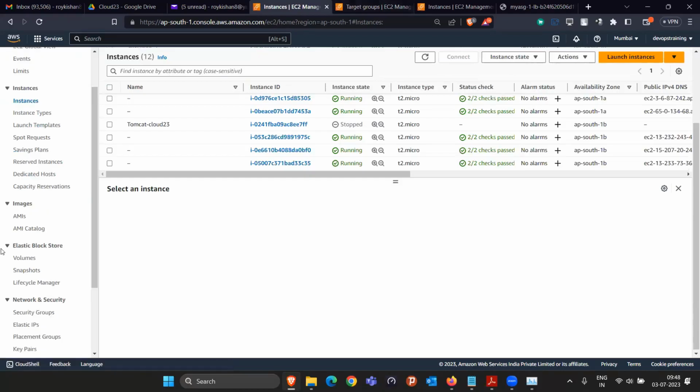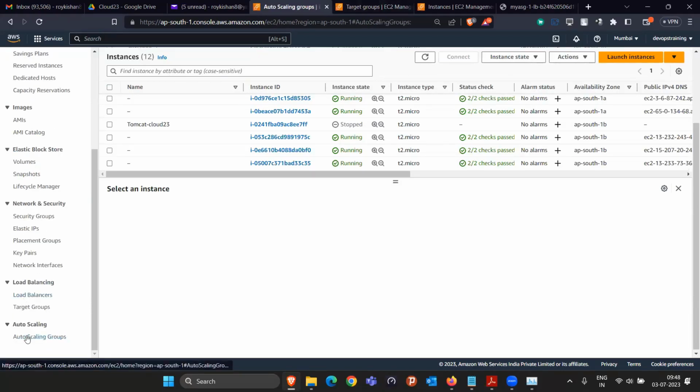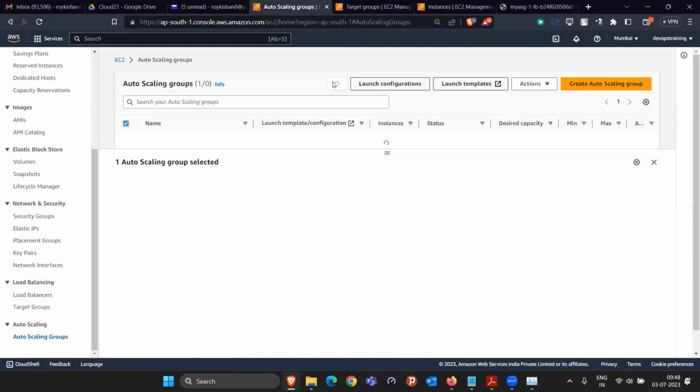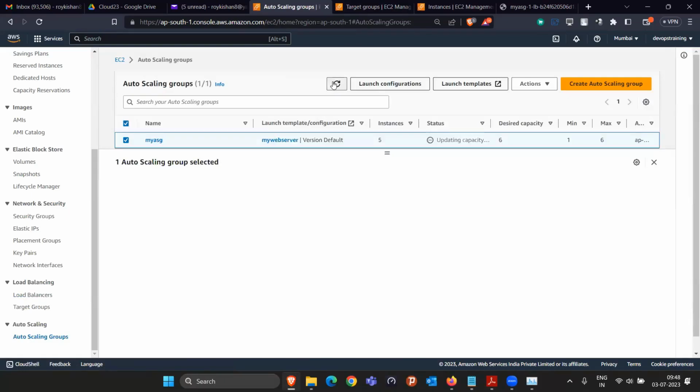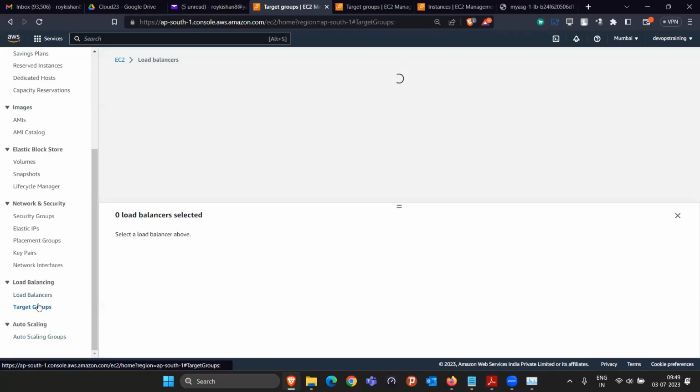Meanwhile, let's come back to the auto scaling and check whether they are scaling down or not. Still the desired capacity is the same. It will be a little bit slow process. But the benefit is clear here: as soon as you increase the instances, they are added in the load balancer target group section.